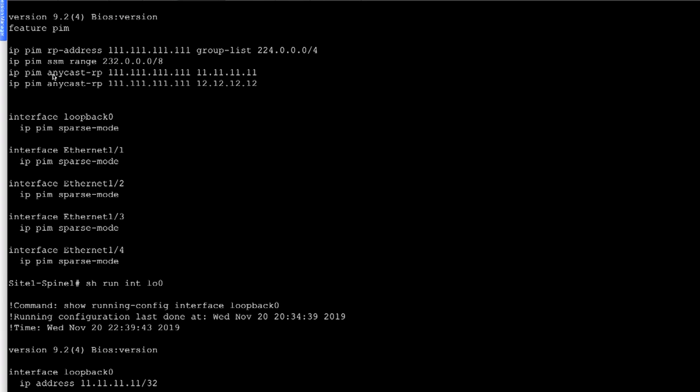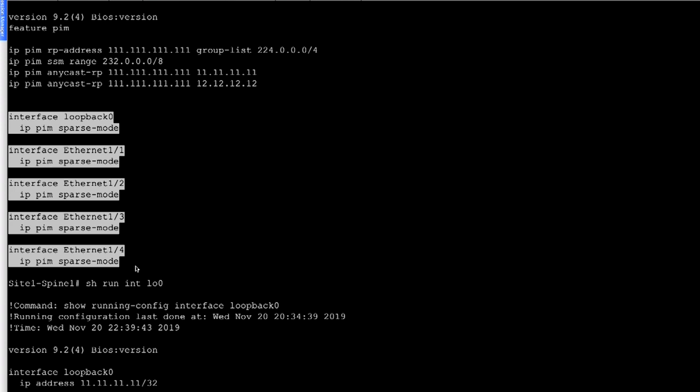The Anycast RP is then configured using the command ip pim anycast-rp, the RP address of the fabric, and who is going to be the IP that holds this address. So it's going to be 11.11.11.11 and 12.12.12.12. And apart from that, we have all the interfaces part of the PIM sparse mode.